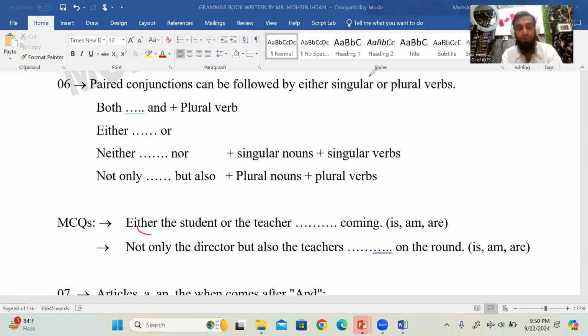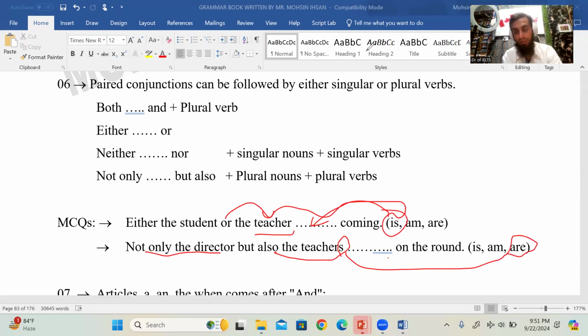Okay. When we use either or, neither nor, जब second वाला noun singular होगा तो हमने is लगाना है, right? अब अगर यहाँ पे students आ गए, students, फिर भी is लगेगा। लेकिन जब teachers आ जाएंगे, if there will be teachers then are, right? We will look for the second noun after either or, neither nor. अब यहाँ पे is लग रहा है because or के बाद noun singular है। Not only the director but also the teachers are on the ground, are on the ground, right? Okay, are, very good.